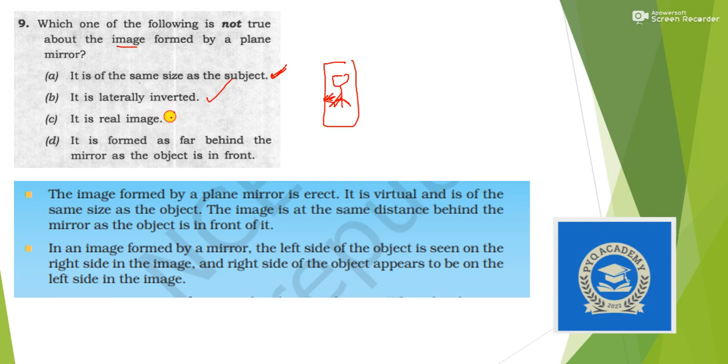It is a real image. No, here you can see it is virtual. It is formed as far behind the mirror as the object is in front. Yes, that is also true. That means image distance is equal to object distance. This is a condition for a plane mirror. So the answer is option C. The question was asking for not true, and option C is not true.